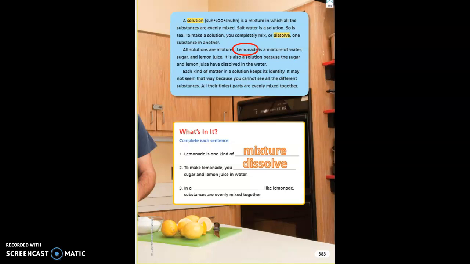Yesterday we did our brain check, and we see that we have there ice. You have to add ice to the lemonade, okay? Number 3. In a solution, like lemonade, substances are evenly mixed together, okay? In a solution, like lemonade, substances are evenly mixed together.